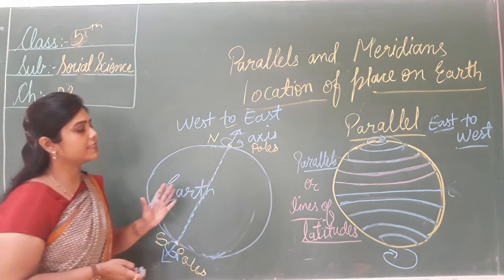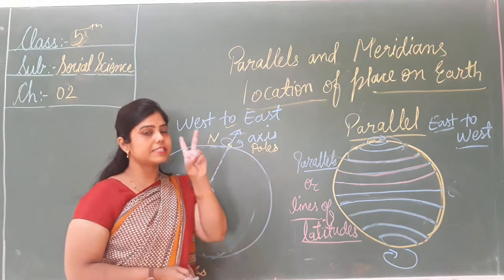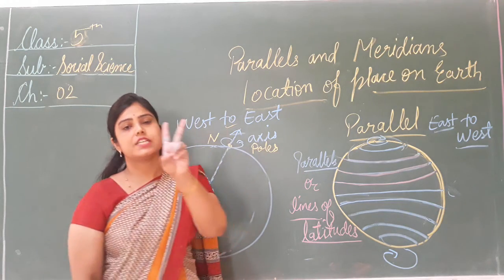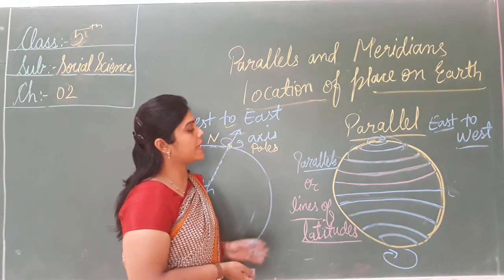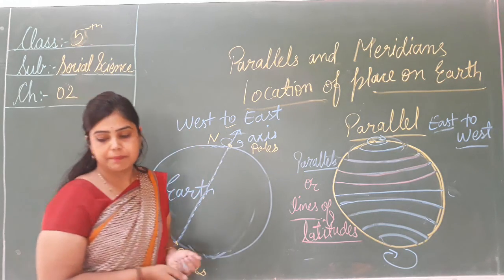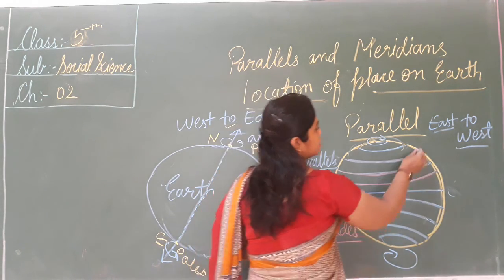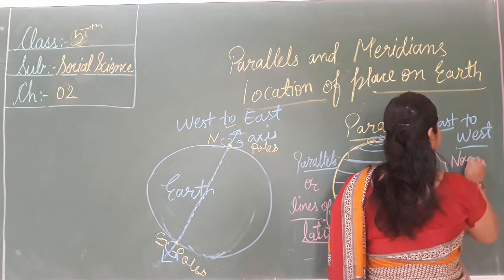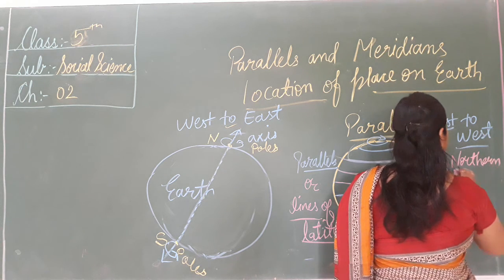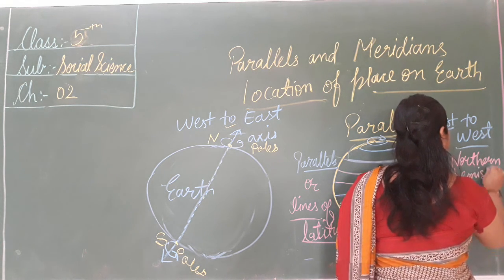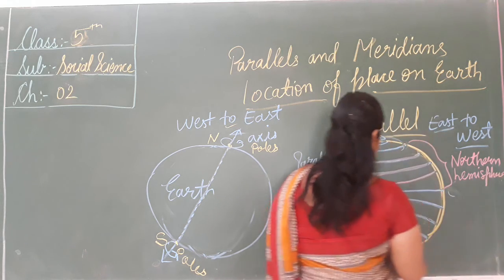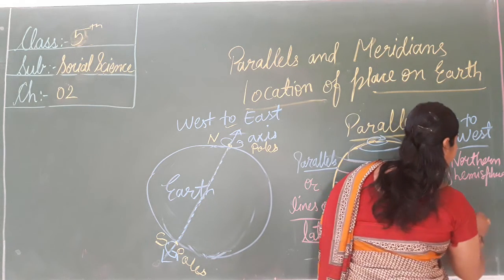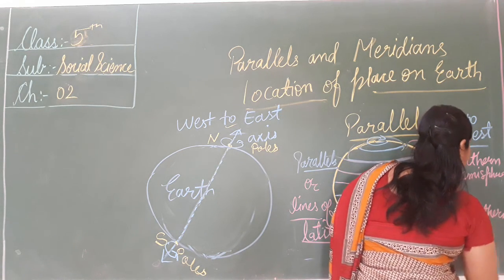Now the earth is divided into two equal parts by drawing an imaginary line midway between the north pole and the south pole. See here, that is the northern hemisphere, and this portion is called the southern hemisphere.